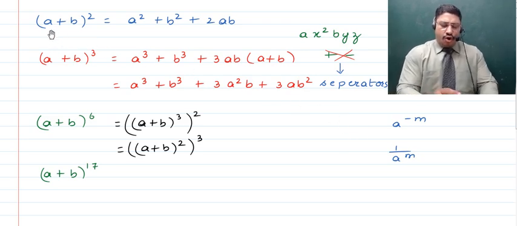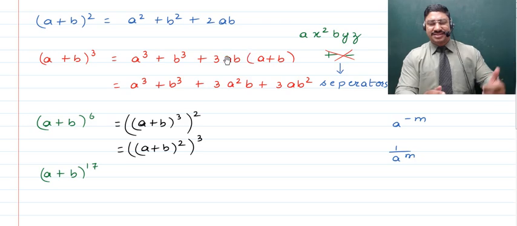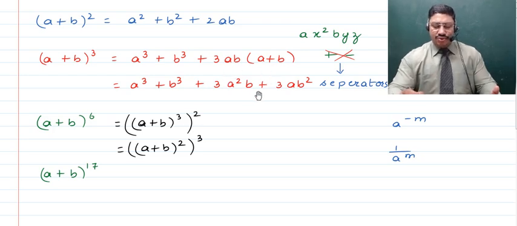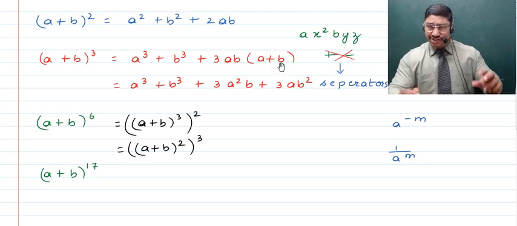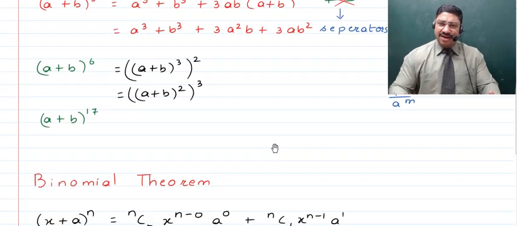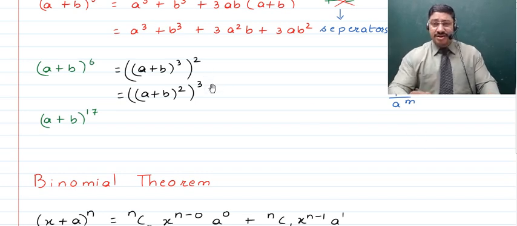Okay, for common binomial expansions like a plus b whole square, we have the value, we know it, right? You've been learning it in algebraic identities since class 8, I think. Now if you talk about a plus b whole cube, again that is a value that you know clearly, and you even have its values if they are changed a little, like a minus b whole cube and so on. But if you ask some crude value of n for which you have to write a binomial expansion, I think you will also have to start thinking crudely.